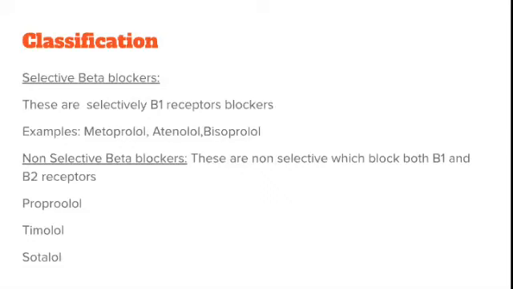The examples are propranolol, timolol and sotalol. So these are all the classifications. Usually non-selective beta blockers are used as antiarrhythmic agents and selective beta blockers are used as antihypertensive drugs. So don't get confused. Propranolol will not be very effective in a patient with hypertension, and bisoprolol, of course, is effective in treating arrhythmias but not as effective as propranolol.